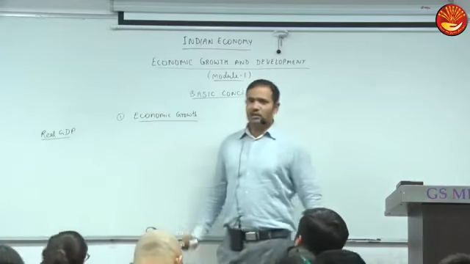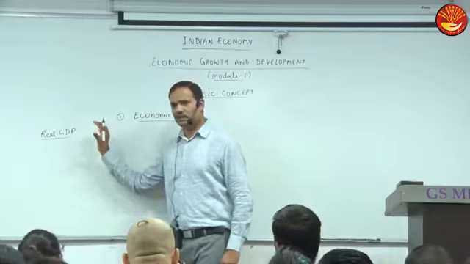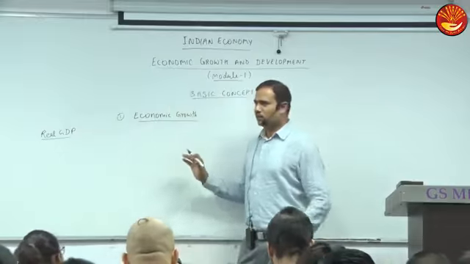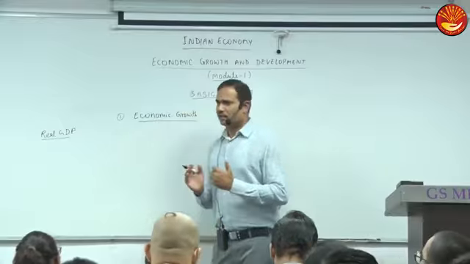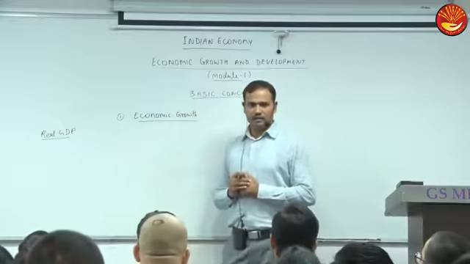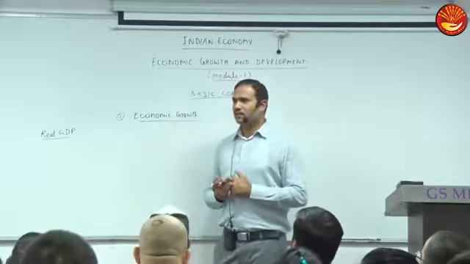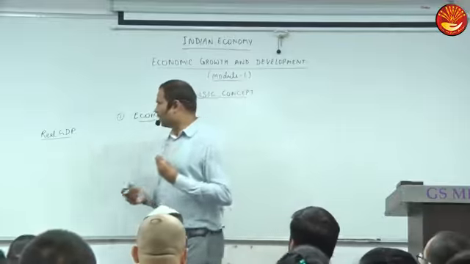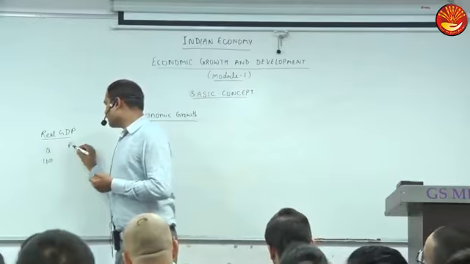What is real GDP? Actually, whenever we talk about growth, we always talk about real. We don't say GDP. We say real GDP. Any idea what is the meaning of real GDP or real per capita income? Means we should eliminate which thing? Impact of inflation. For example, last year the quantity we produce is 100 goods and price was this.